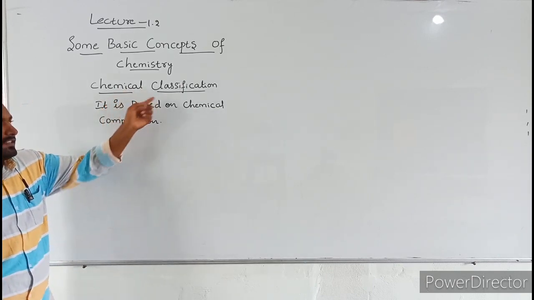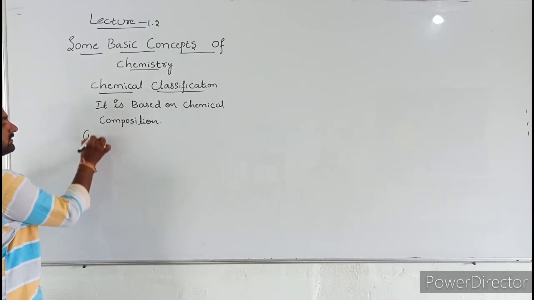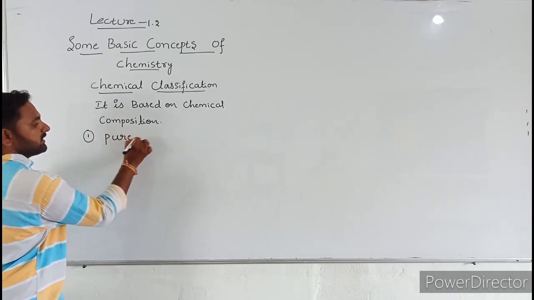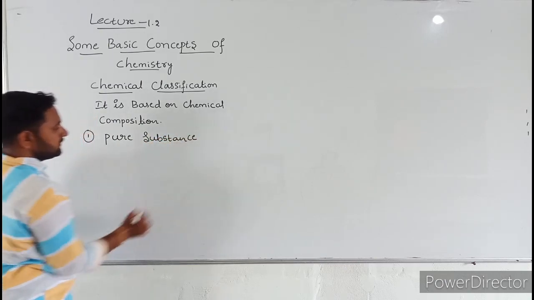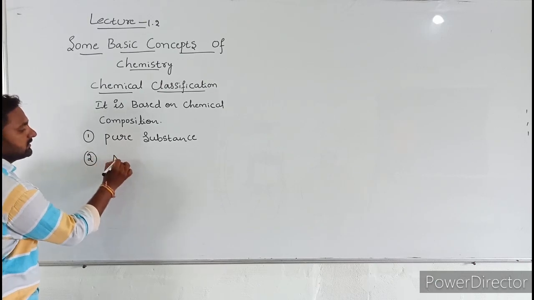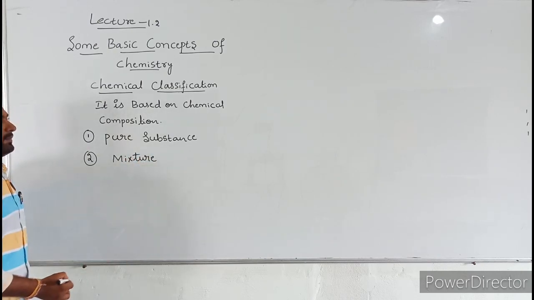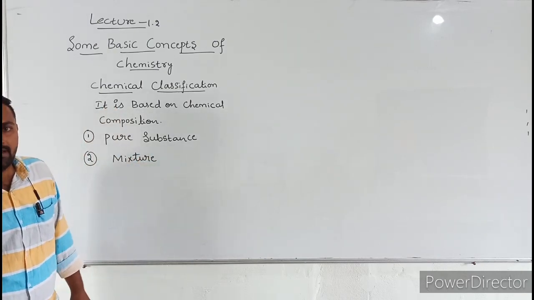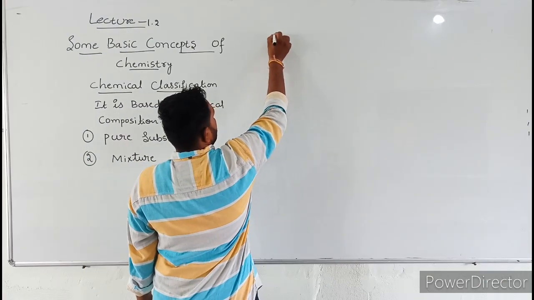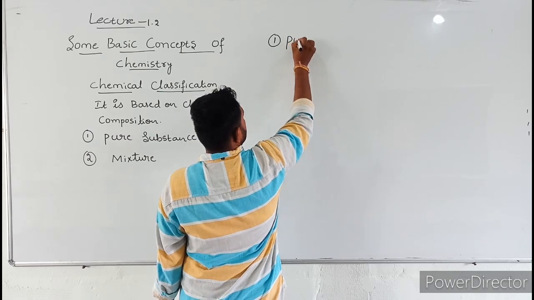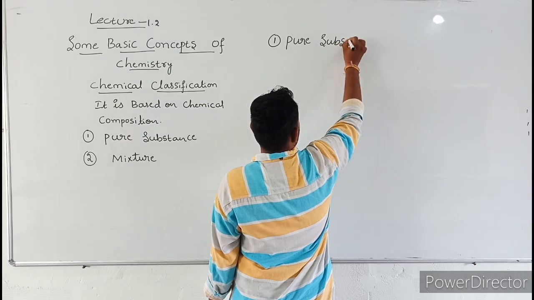In chemical classification, matter is classified into two types. One is pure substance, and the second one is mixture. This is the chemical classification of matter. Now we will discuss them one by one. The first one is pure substance.